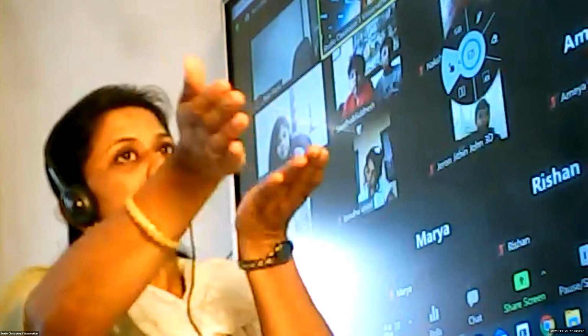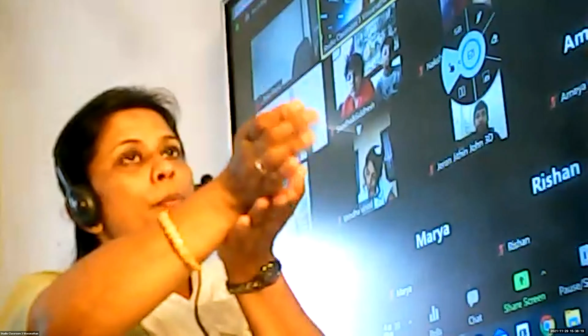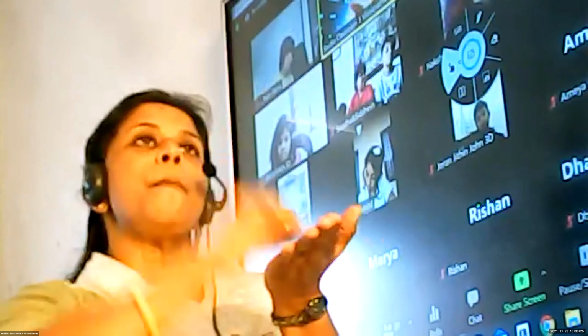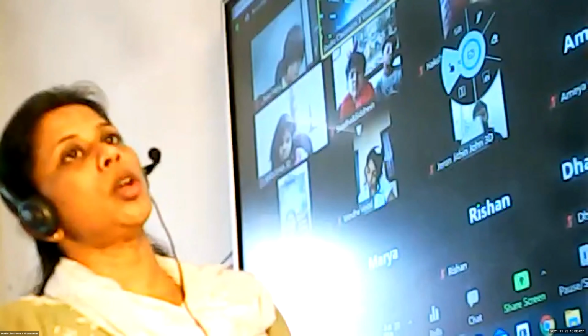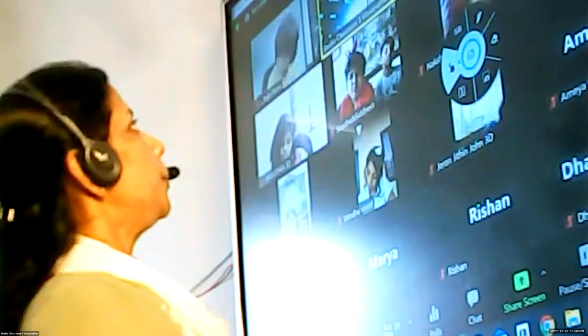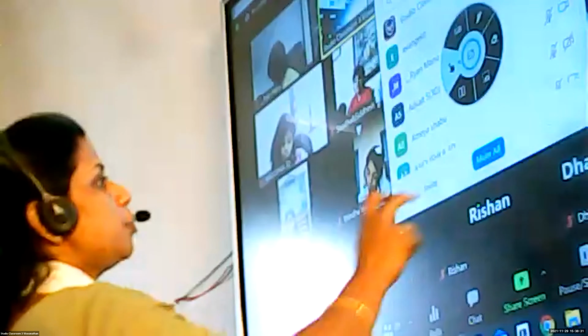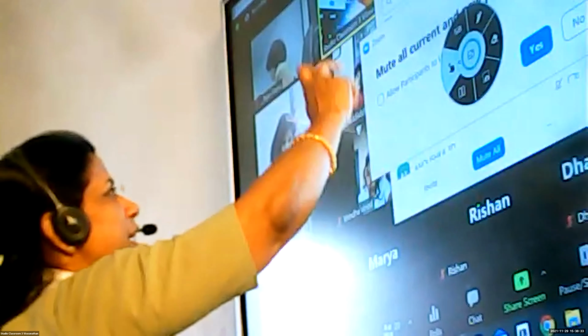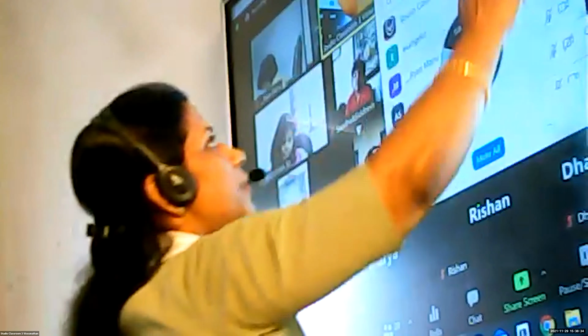That's from the word itself, it's very clear. Adverb. So verb has been added to it. So we are adding something to the verb. So the word that tells us something more about the verb is called an adverb. Clear to all of you? Yes. So let's move on. Children, you have to read what is written there in your workbook.